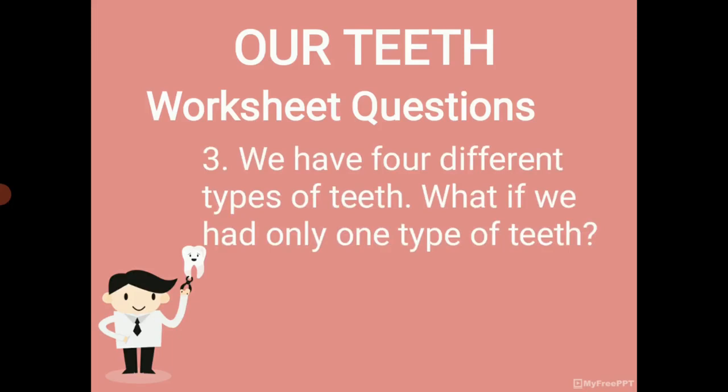Sometimes we bite some foods and sometimes we need to chew some food. So, if we had only one type of teeth, we would not be able to eat different kinds of food properly. So that is why we have different types of teeth.